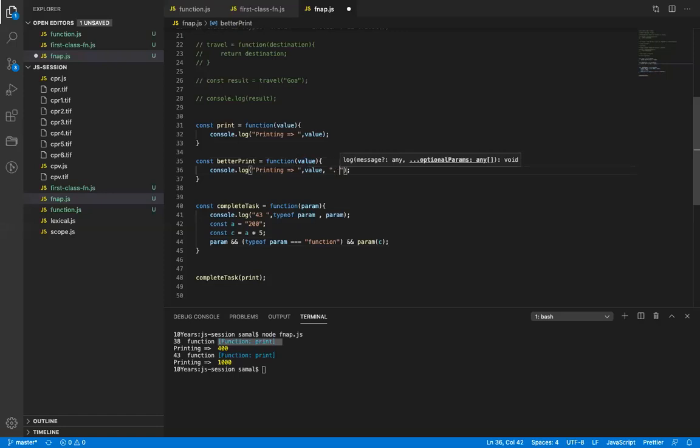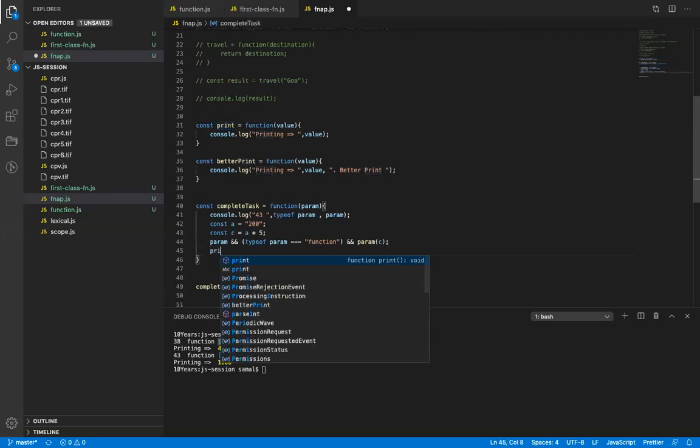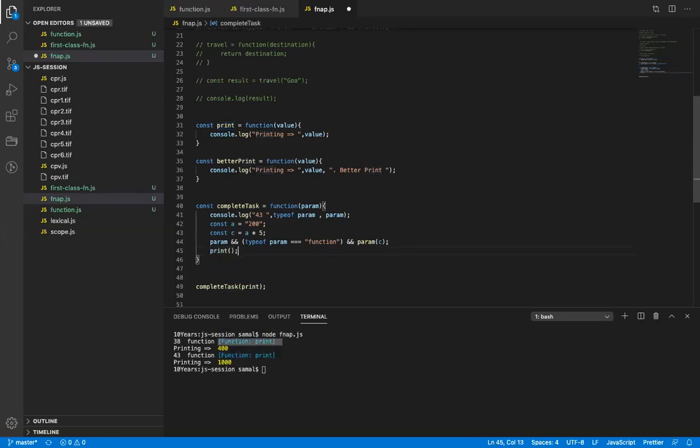Earlier I was using print, now I want to use beta print. If I directly reference the function print here, I have to update the function name, which means I'm changing the function.